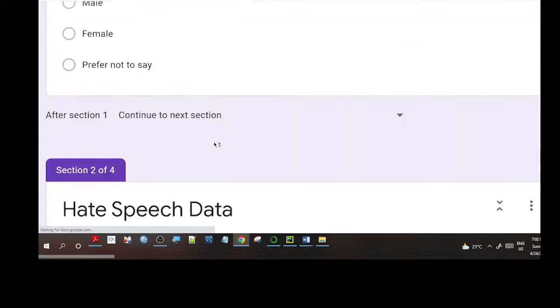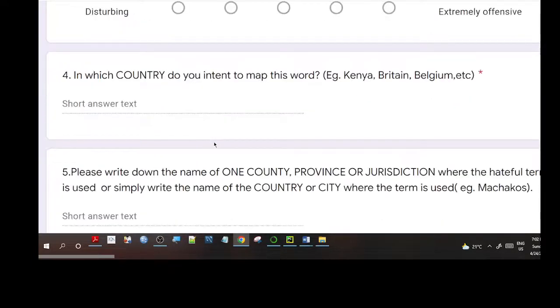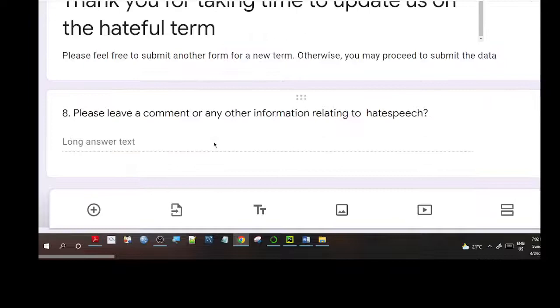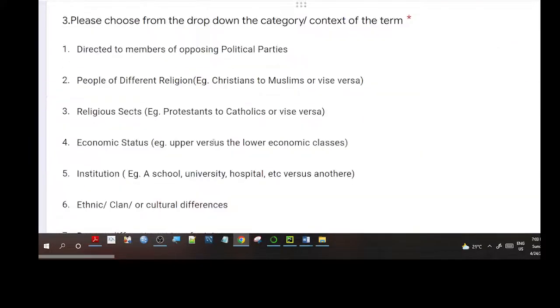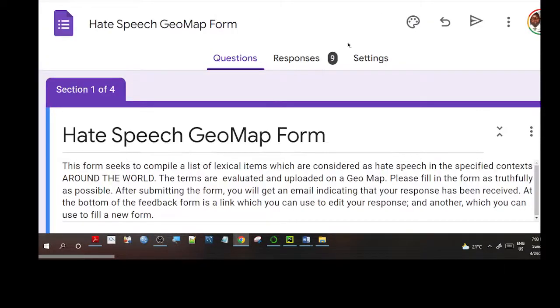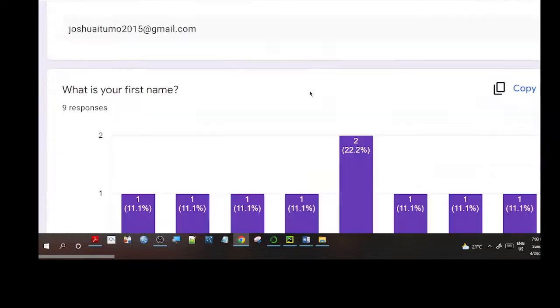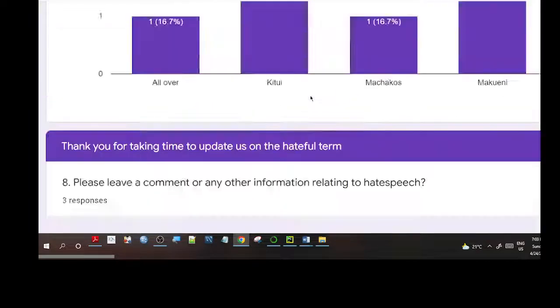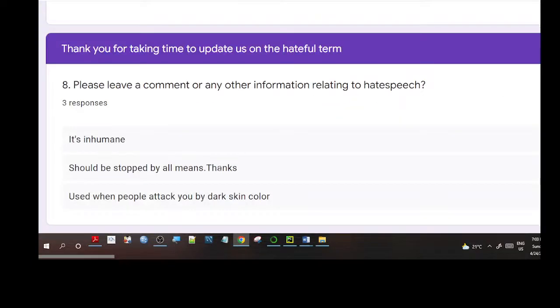Once you fill in the questions that are sent to you, we can see that within a period of 1 day, because I posted this yesterday, I have had 9 responses, quite good. And we can see the terms.